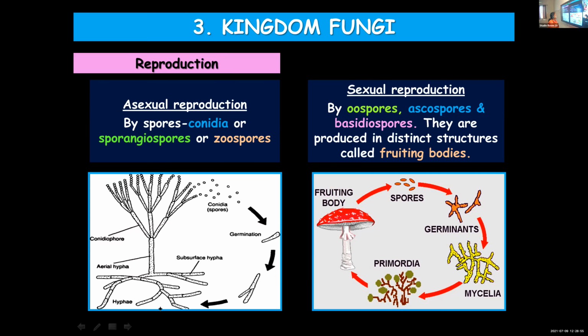Learn the names now. Conidia, sporangiospores and zoospores. All these are not produced by the same fungi. So different groups of fungi produce different types of spores. Sometimes they produce more than one type. Sexual reproduction is by means of ascospores, basidiospores, and also oospores, whereas conidia, sporangiospores and zoospores are asexual spores.